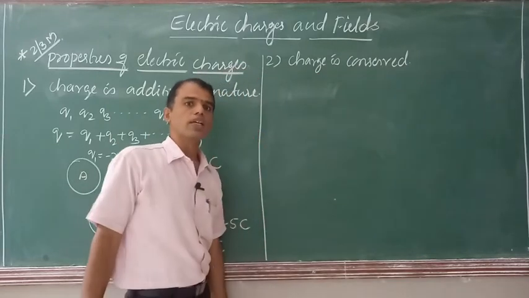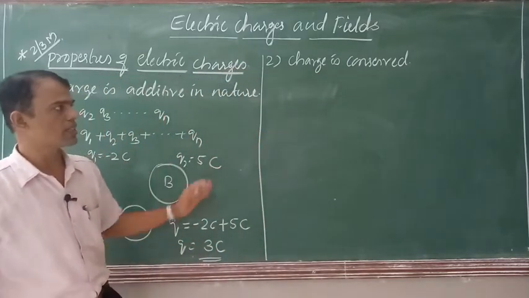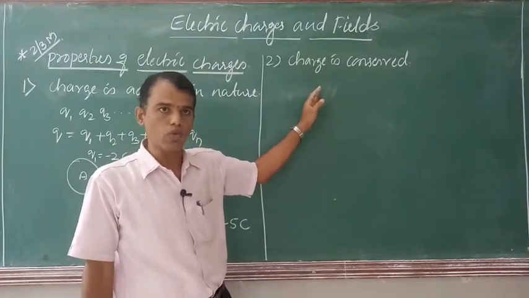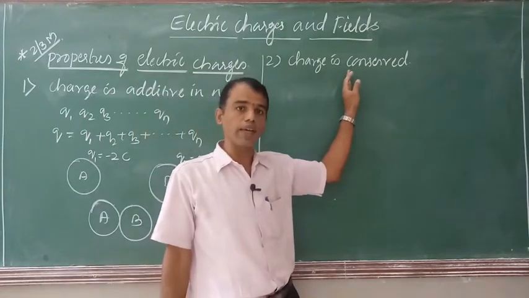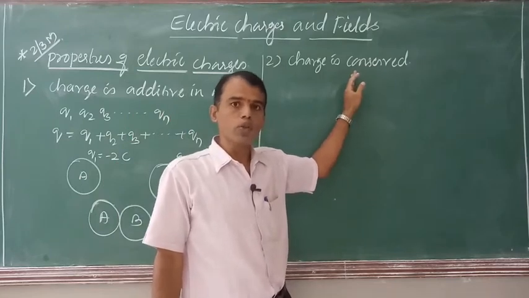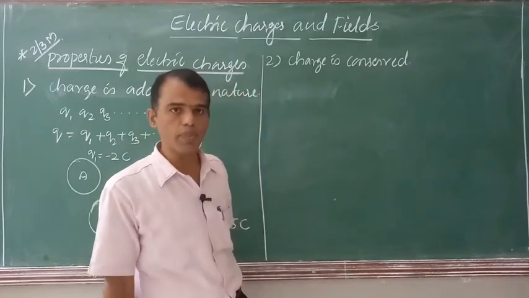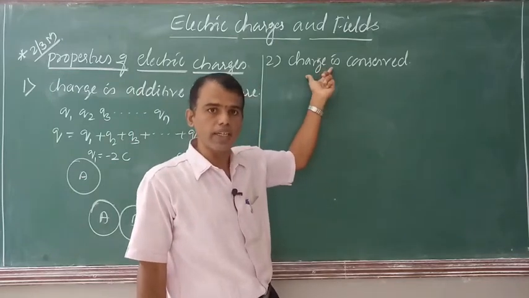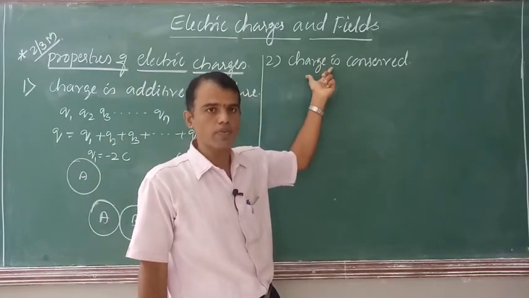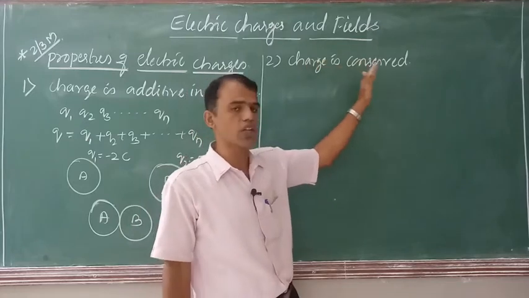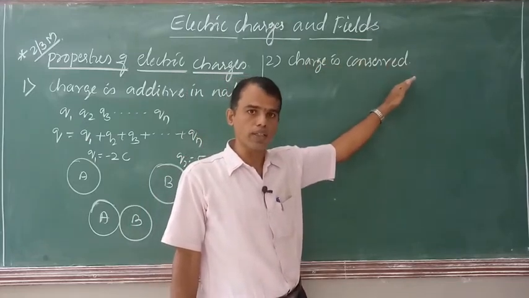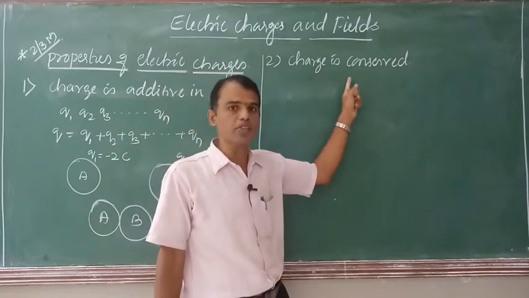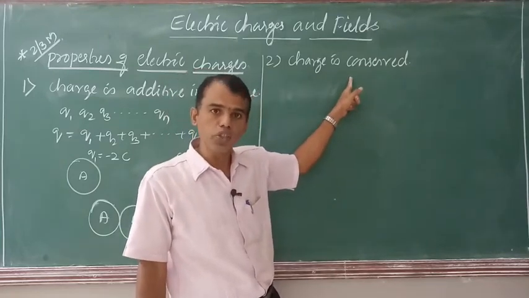We know that last year we learnt the conservation of linear momentum, conservation of angular momentum, and conservation of energy. So energy can neither be created nor be destroyed. Similarly, electric charge can neither be created nor be destroyed. That means we can transfer charge from one body to another or one system to another. We cannot create charge or we cannot destroy charge.